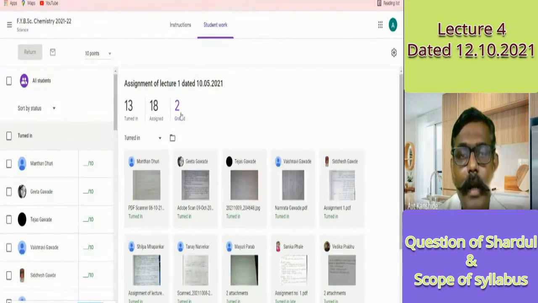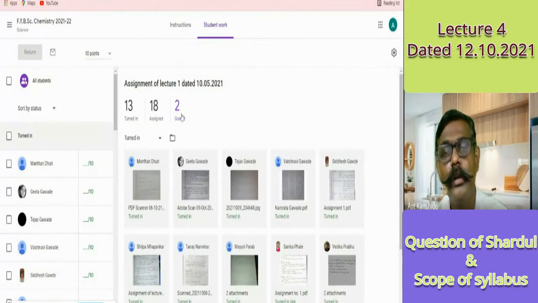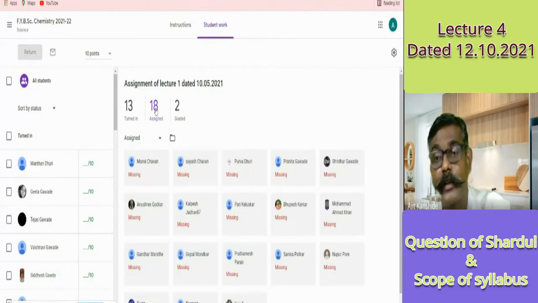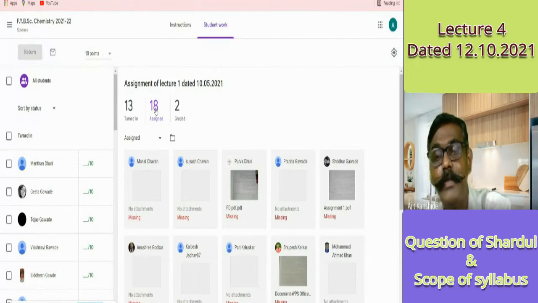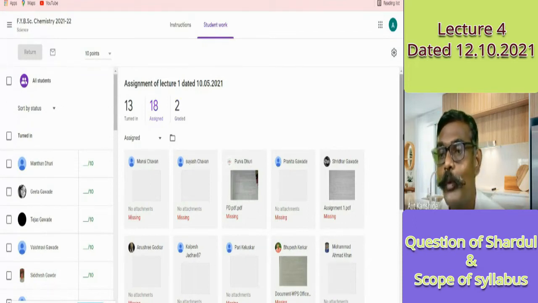Here see, 2 are graded. Who are the 2? Shardul and Rahul. And 18 students are missing, meaning they have not submitted. Out of those 18, see, Purva is there.